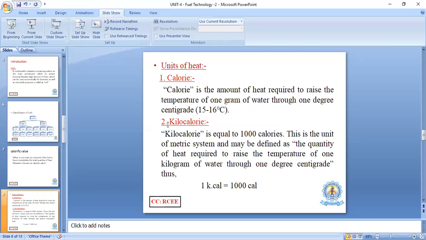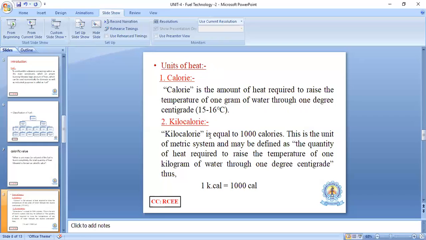The second one is kilocalorie. Simple. Kilocalorie is equal to 1000 calories. This is the metric system unit and may be defined as the quantity of heat required to raise the temperature of 1 kilogram of water through 1 degree centigrade.